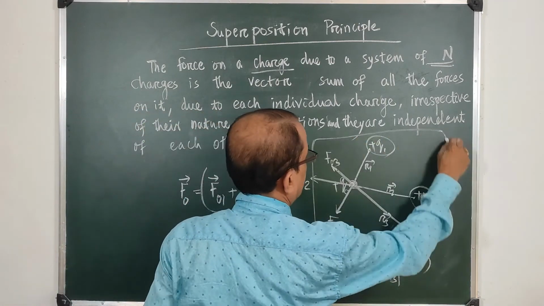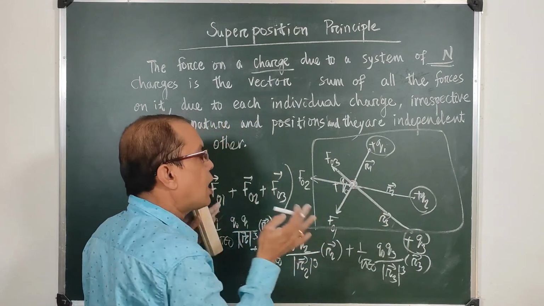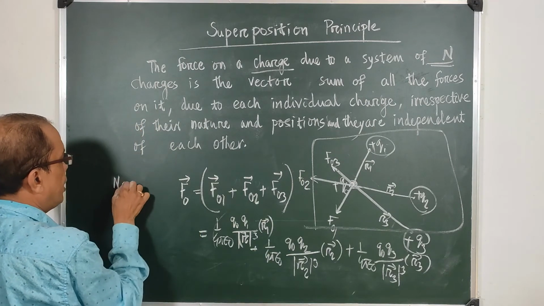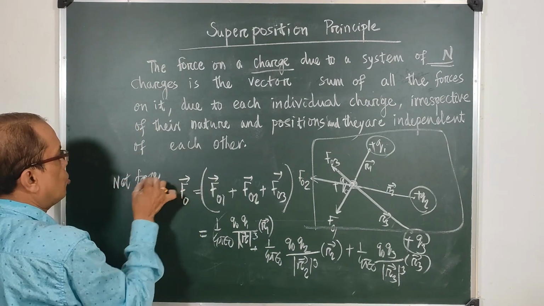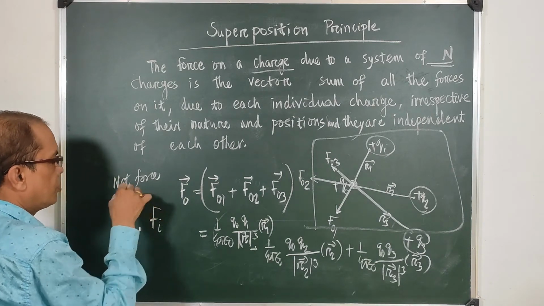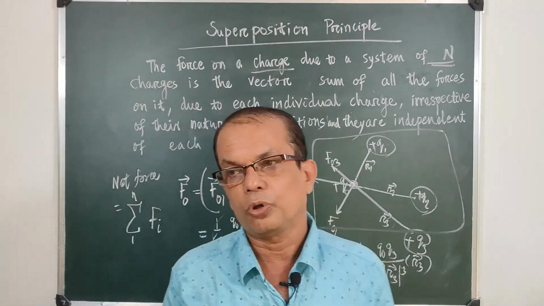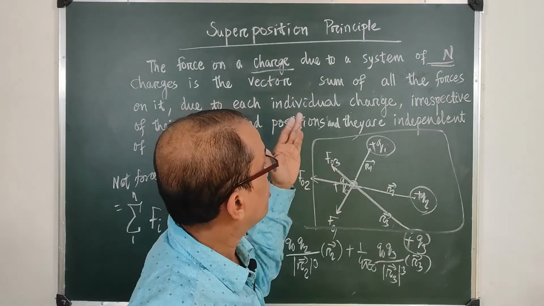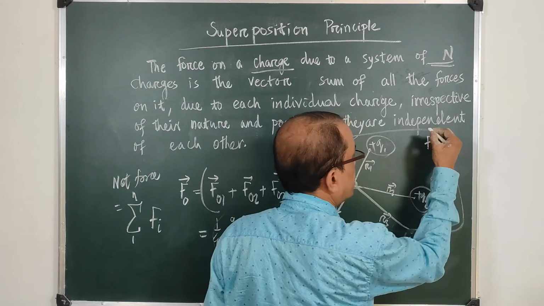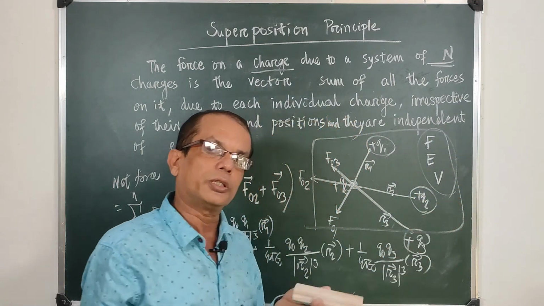So in a 3 charge system, the individual forces given by each individual charge add up to a single force, which is the net force, the sum of all the forces. This is called the superposition principle. I think you are clear about the superposition principle now. You can employ this technique to find the superposition principle for forces, for electric field, for potential, and so many things. And this ends the chapter.